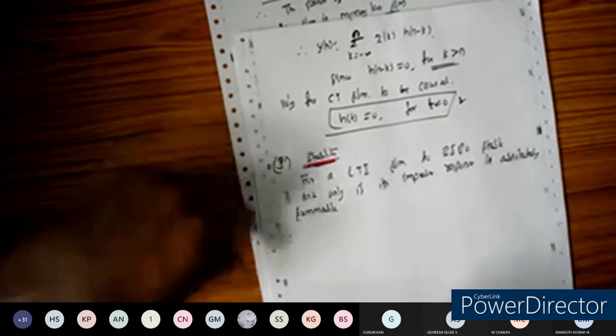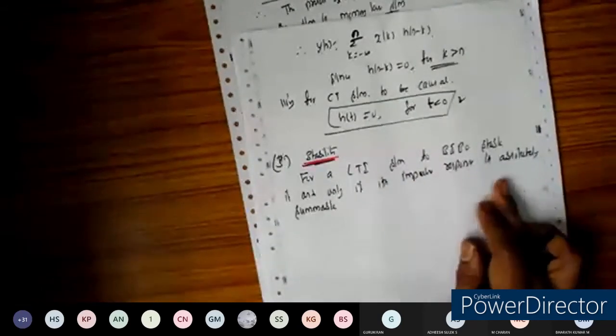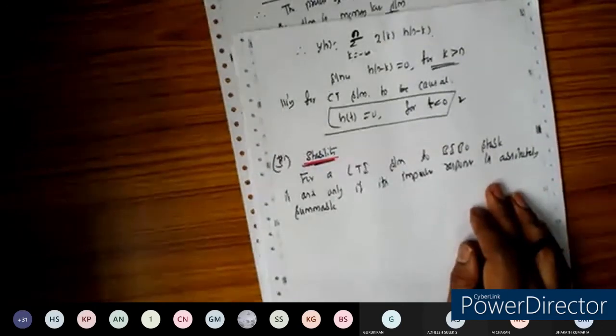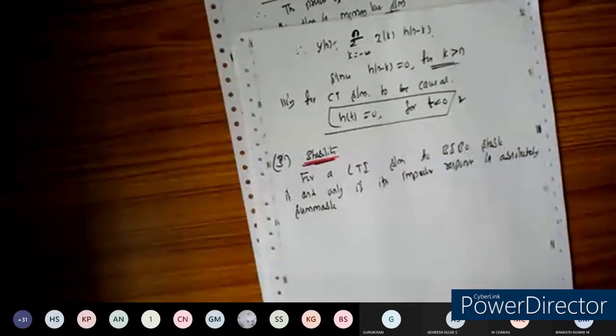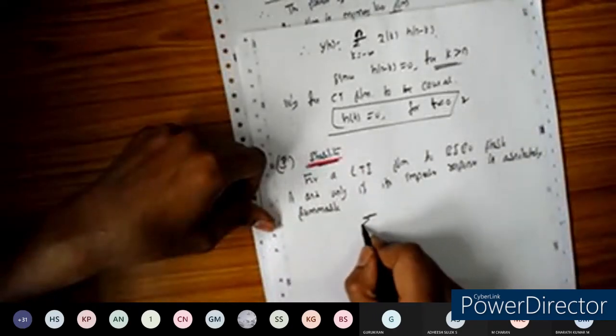Absolutely summable. So if it is bounded, then only can we say it's a bounded input, bounded output stable. Such a system is called a BIBO system. The condition for that is the summation of h of n.